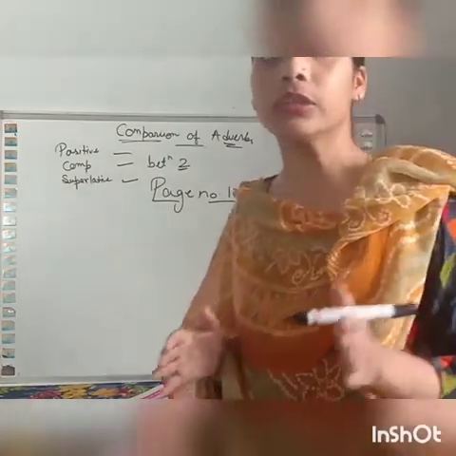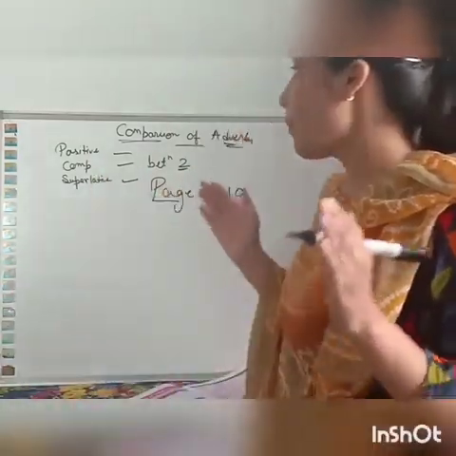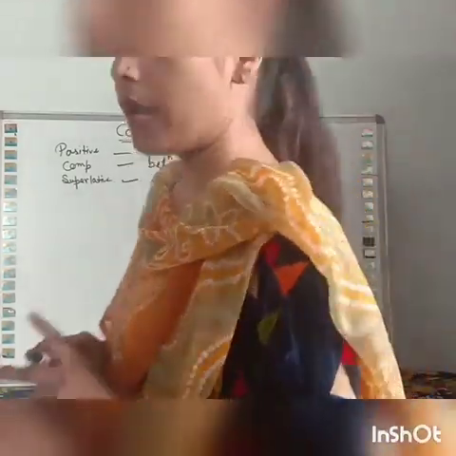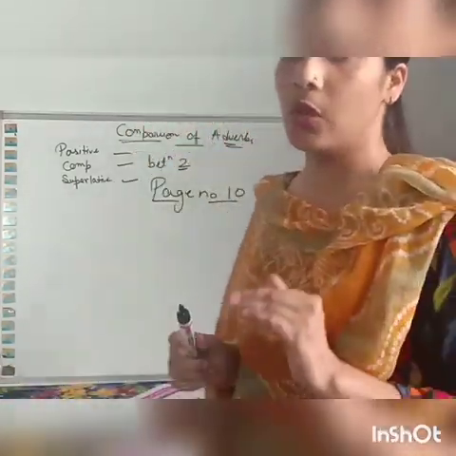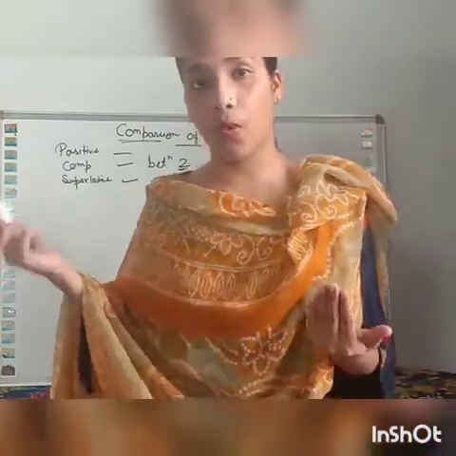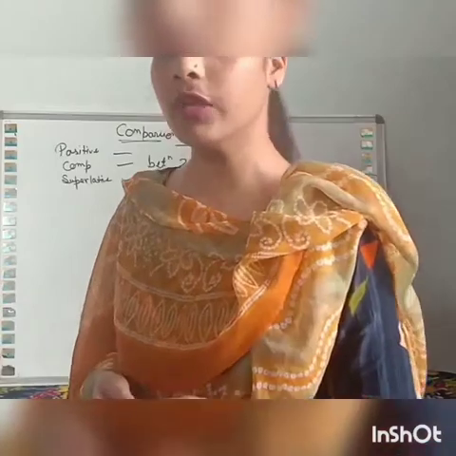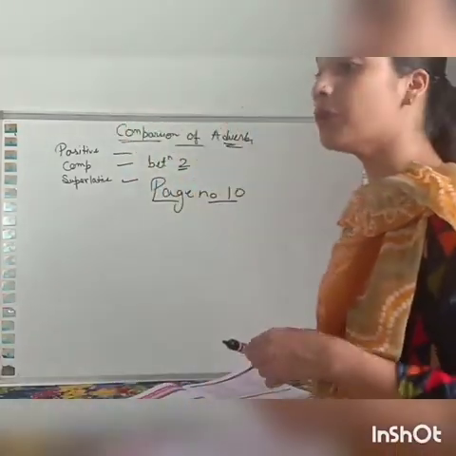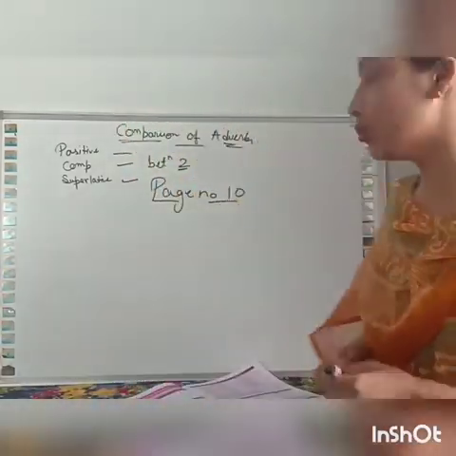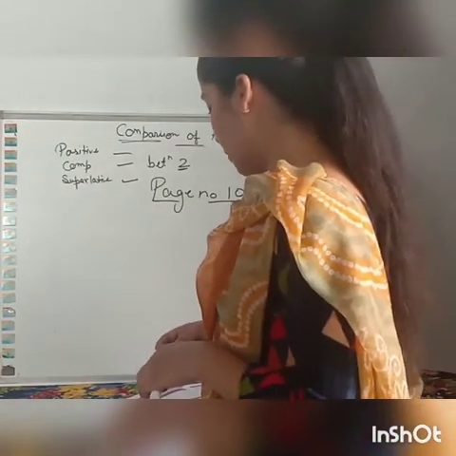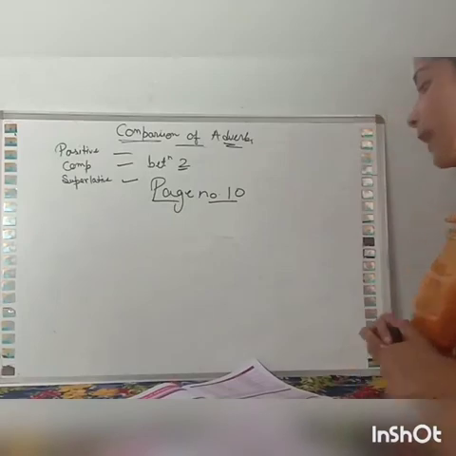I am very clear that you know about these degrees, and I hope you know that very well. When we are talking about one, it is a positive degree. Between two, it is a comparative degree. Between more than two, it is the superlative degree. So there are certain formations given on page number 10.